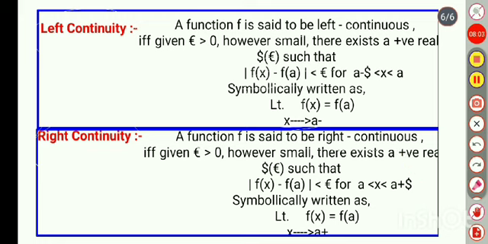Now, for the right continuity, we have the definition that a function f is said to be right continuous if and only if given epsilon greater than 0, again a very small positive number, there exists a positive real number delta depending upon epsilon such that |f(x) minus f(a)| is less than epsilon for all those values of x which are lying between a and a plus delta. Here the interval is (a, a plus delta). Symbolically it is written as limit x tending to a positive of f(x) equals f(a).